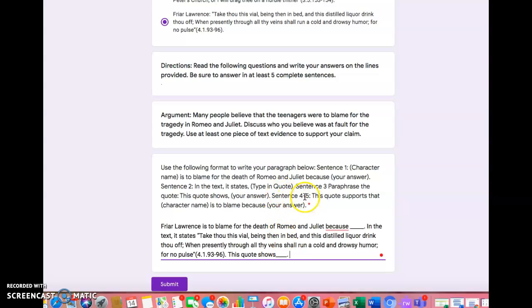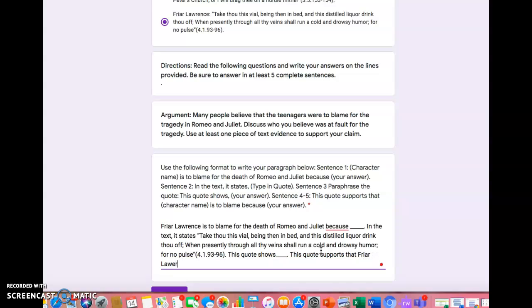Now, for sentence 4 and 5, you're going to explain to me how this quote supports your claim, right? Your side, who you blame. So you're going to write again, this quote supports that, in our case, Friar Lawrence is to blame because... explain.